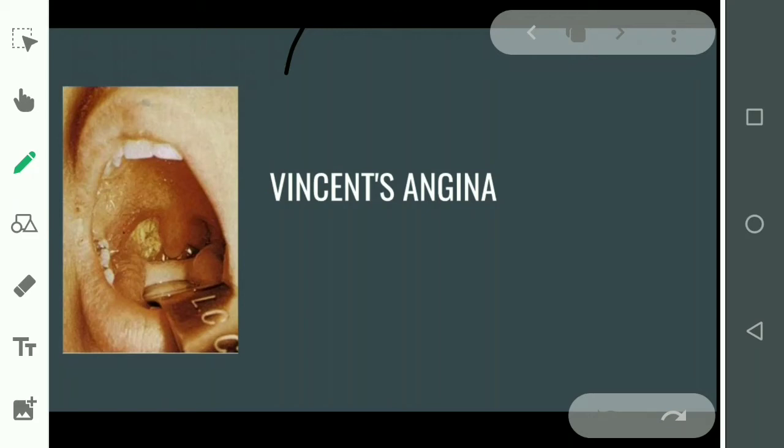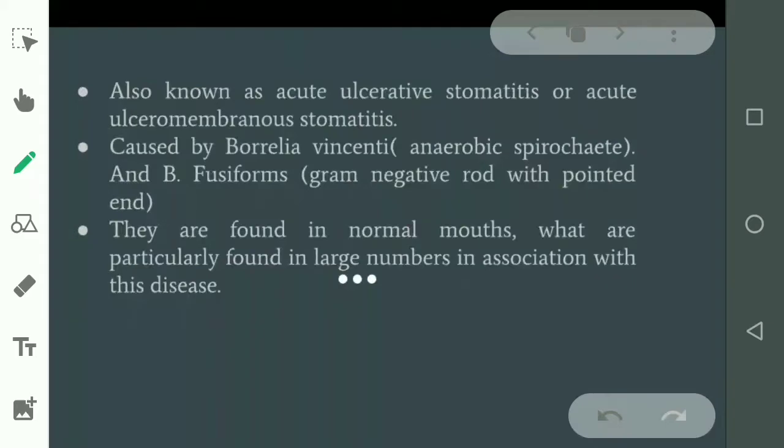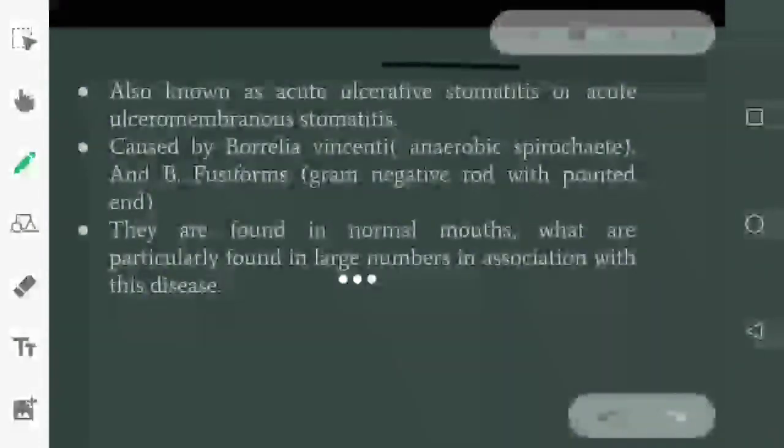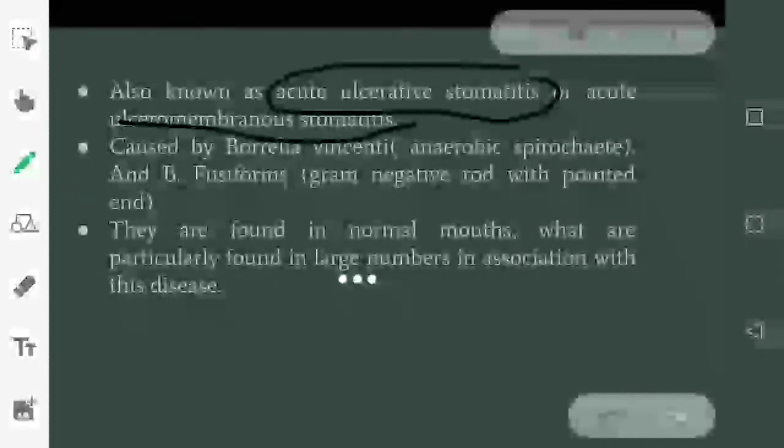So today's topic of discussion is Vincent's angina. Basically, it is known as acute ulcerative stomatitis, or acute ulceromembranous stomatitis. So, basically, the name of Vincent's angina is acute ulcerative stomatitis and ulceromembranous stomatitis.